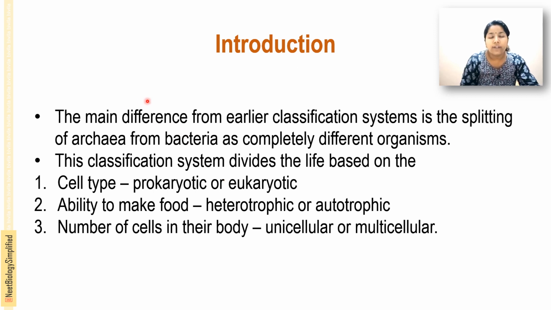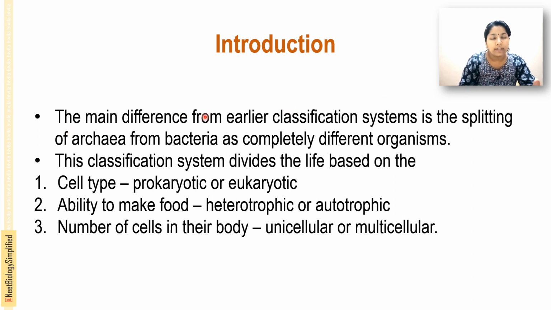The main difference from the earlier classification system is the splitting of Archaea from bacteria. In the five kingdom classification, Monera includes both the Archaea and the bacteria. So the main difference between the five kingdom and the six kingdom or three domain classification is the splitting of Archaea from bacteria.